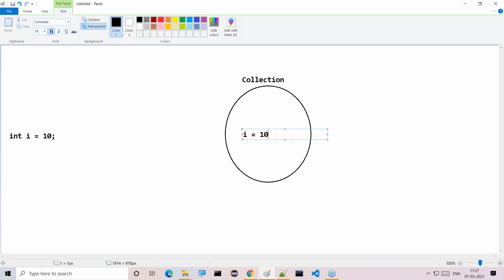Why? Collection objects are able to store reference values of other objects. It is not going to store primitive data. But i is equal to 10 is what? Primitive data. So we are unable to keep primitive data directly inside the collection object.